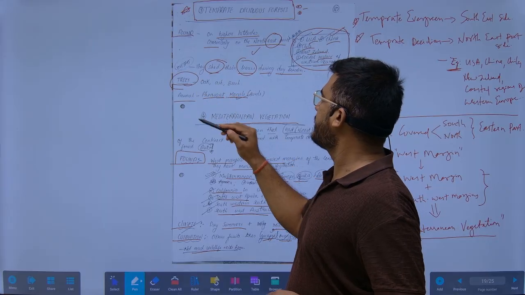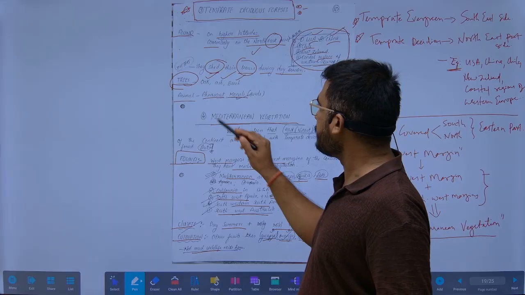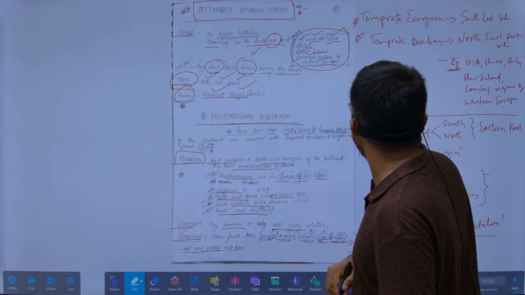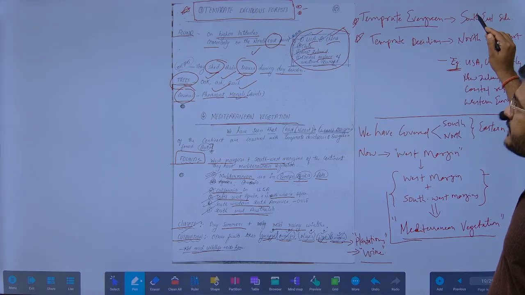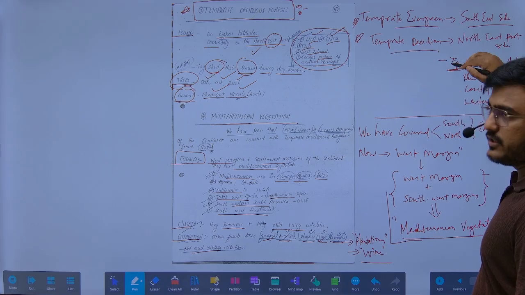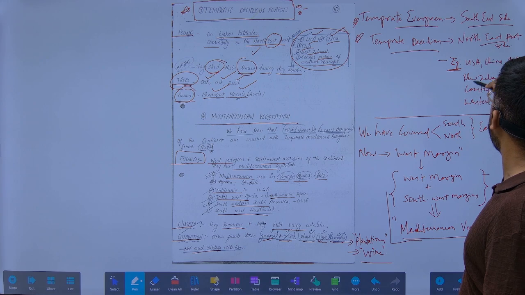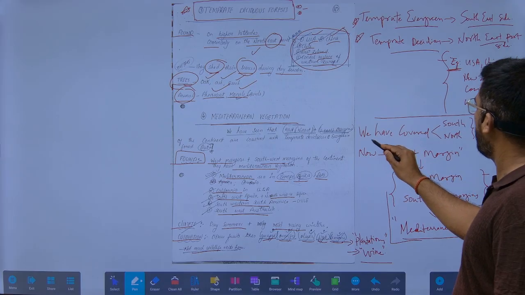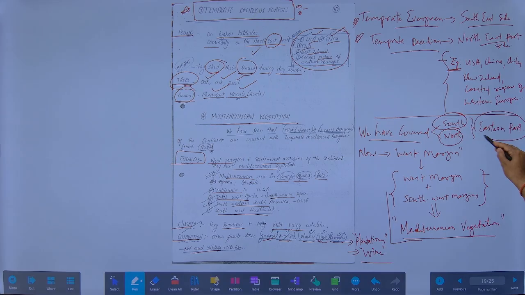And what type of trees are found? Oak, ash, and beech. What animals do we find here? Pheasants and monals. So temperate evergreen, we have seen that it is on the southeastern side, and the temperate deciduous forest is on the north side, but is also present on the east side, and we have seen the countries. So we have already covered the southern part and the northern part of the eastern margin.